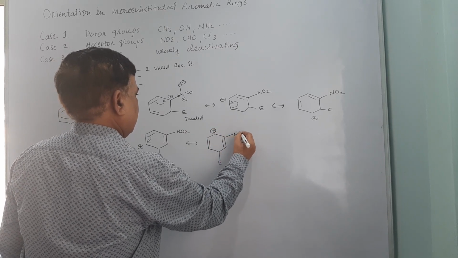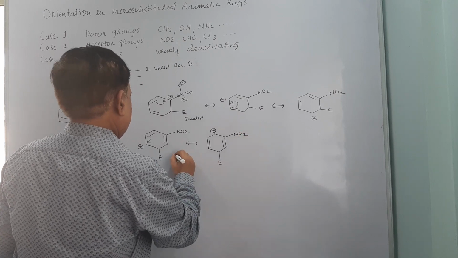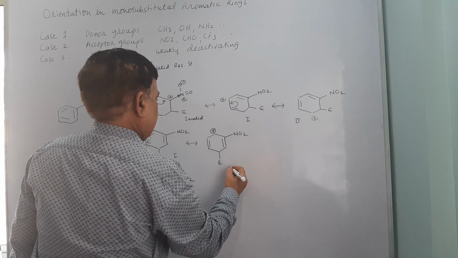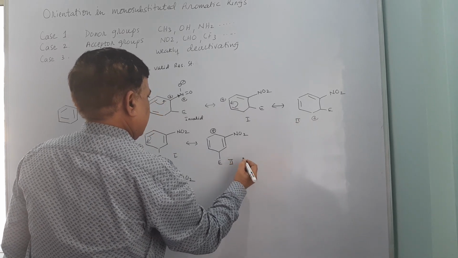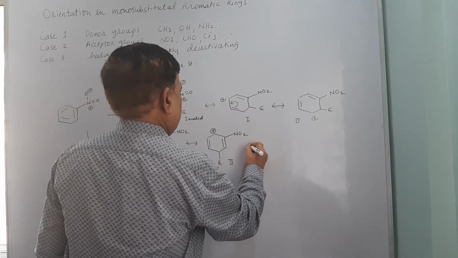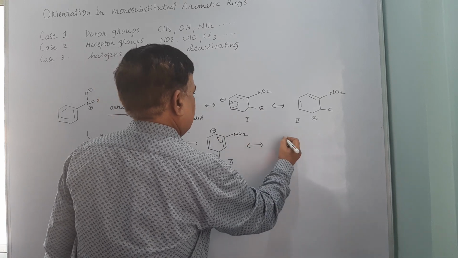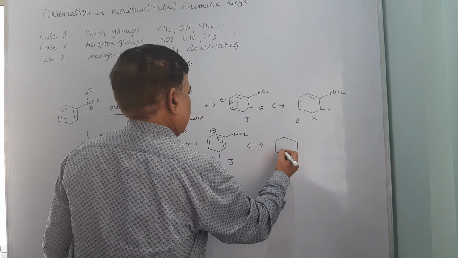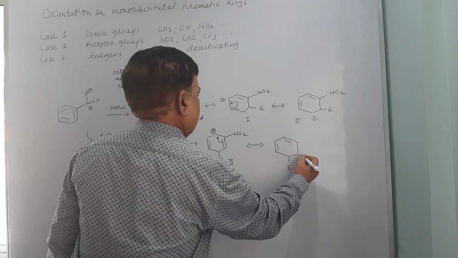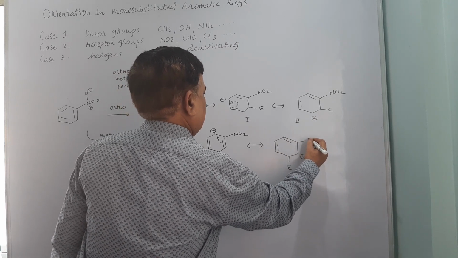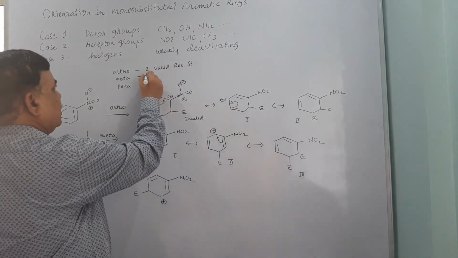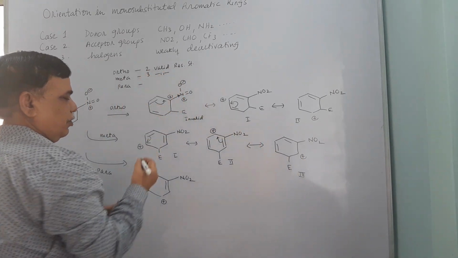Now this is first structure, second structure, this is second structure, and one more is possible because this pi cloud can assist in the stabilization of this charge, and thereby we will have the third resonating structure. So this is 3. So for this there are 3 valid resonating structures,